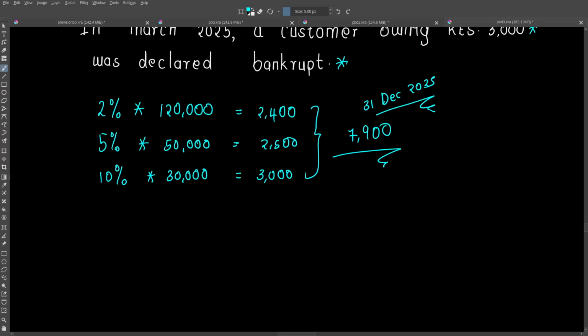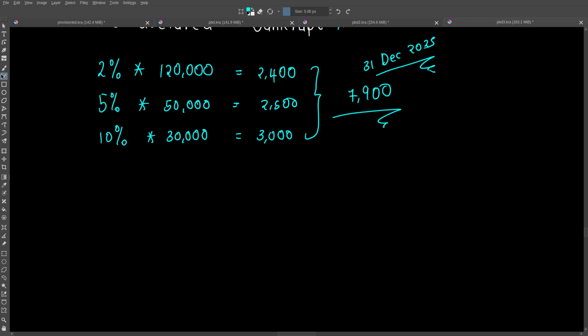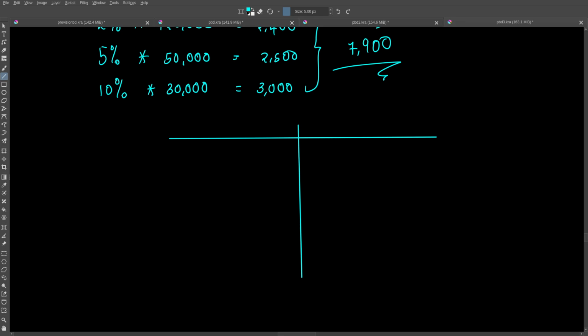But first, I want to show you something. I want us to have a pictorial representation of this account we are referring to as allowance, a provision for our bad debts. So here, this is the allowance for bad debt account.